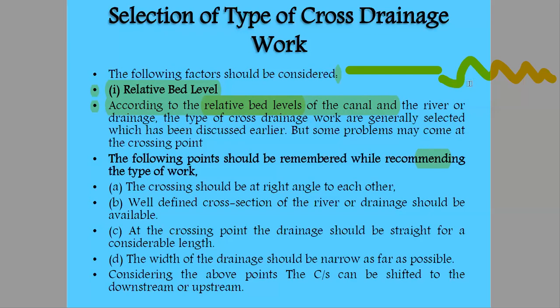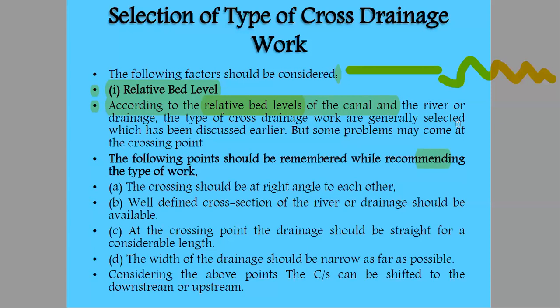This is called the meandering effect. Now we'll be studying them in detail. Till now, just understand that at crossings the drainage should be flowing in a straight path for a considerable length.